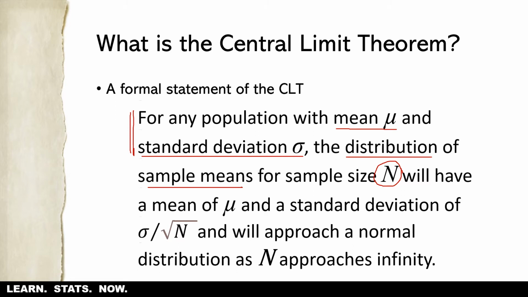Now that distribution of sample means, again, is the sampling distribution. It's theoretical. You never actually collected all these sample means. We're going to estimate this using some math. For a sample size n, it is going to have a mean of mu. In other words, the mean of the sampling distribution is equal to the population mean, mu, and a standard deviation of sigma divided by square root of n. We're going to call that the standard error of the mean.